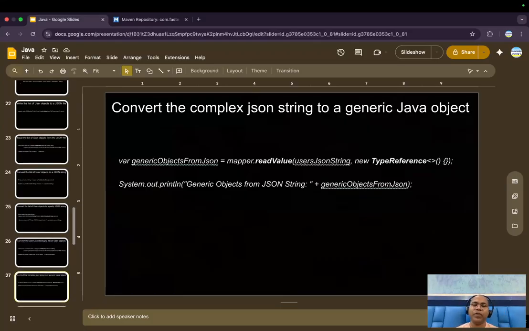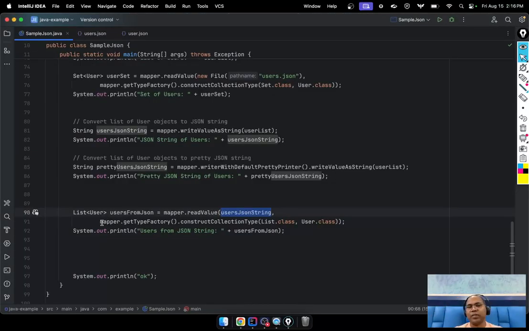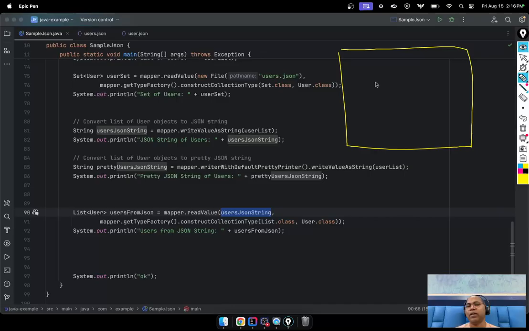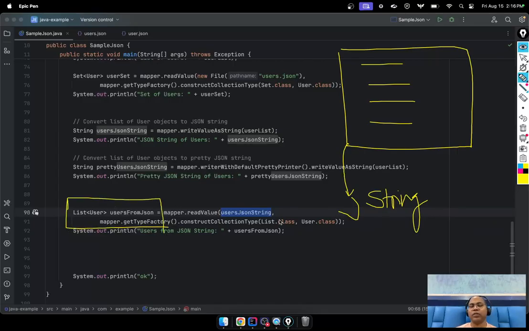But sometimes whenever you receive a string JSON, like one JSON file, and the file has lots of JSON data, you generally read that in the form of a string. This is the string representation. Now you want to convert it to a list of your users, and here you always have to specify the type, list of this, list of this. But sometimes, can I make it generic? I don't want to always specify something here.